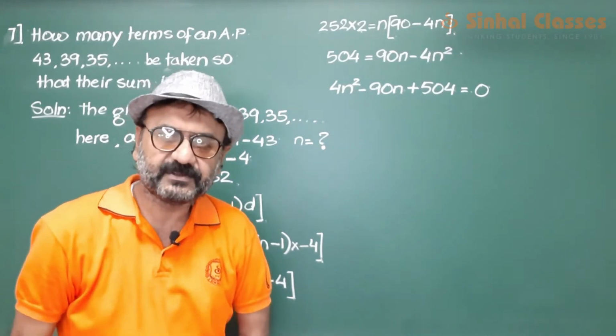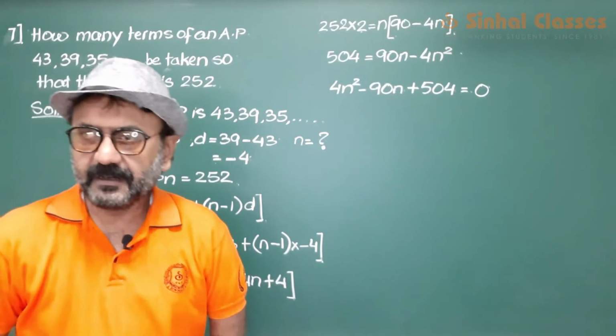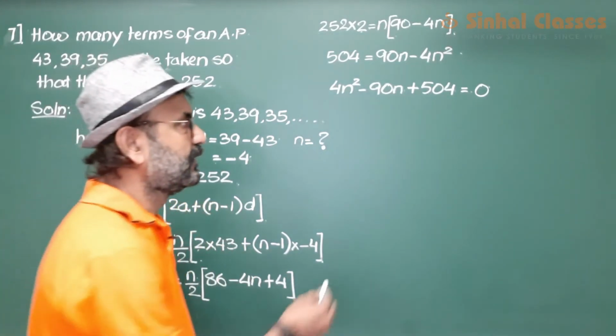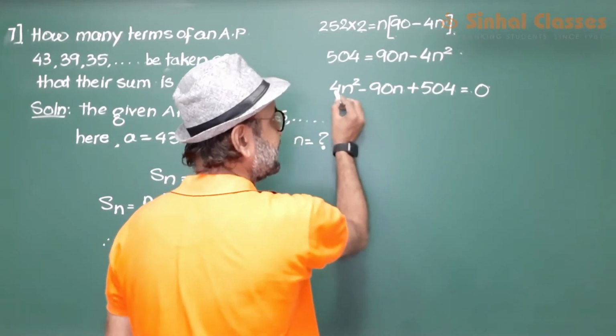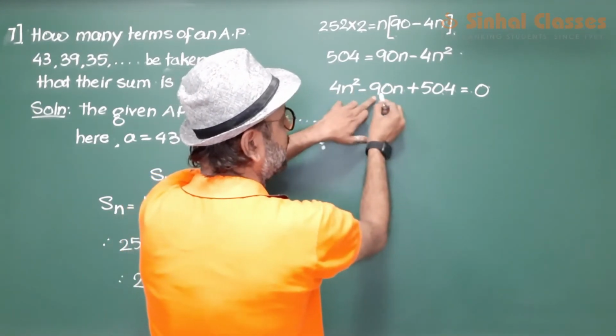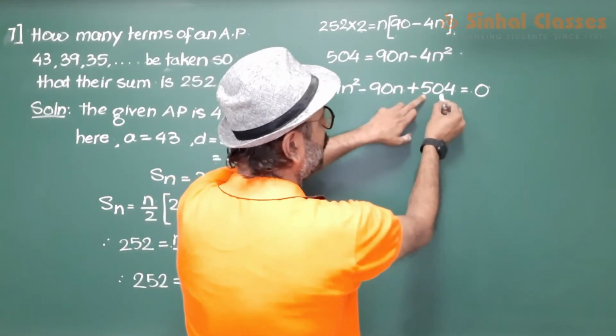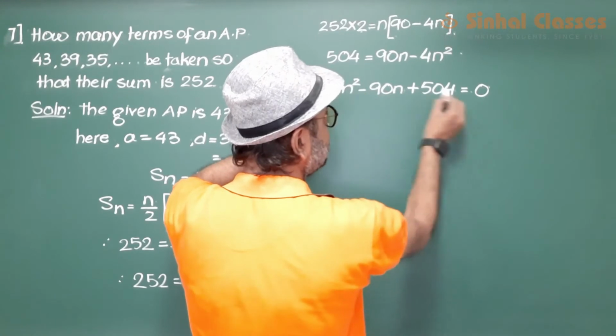In this quadratic equation, the way of solving should be, we need to split the middle term and continue. But before splitting the middle term, just see, is there any factor which is common in all? 2 2s are 4, 45s are 90, 252s are 504. So there is a common factor 2 in all these three numbers.